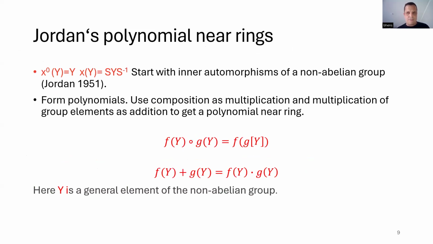Okay. In another twist, Jordan also looked at polynomial near rings. He looked at the non-abelian group, and he used the inner automorphisms of the non-abelian group to define polynomials, and then he used the composition of these polynomials as multiplication and the group operation as an addition to get a near ring, polynomial near ring, and then distributively generated near ring with non-commutative addition.